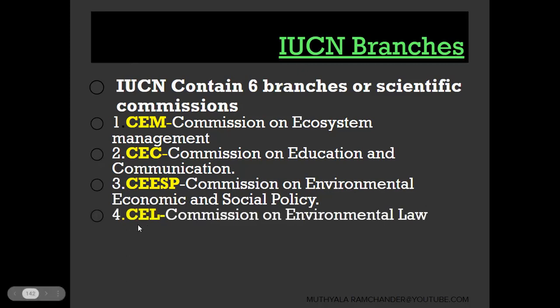And the next scientific commission is CEL, Commission on Environmental Laws. For the conservation of biodiversity, some rules and regulations are applicable for the conservation of areas, plants and animals. That conservation is done with environmental laws.